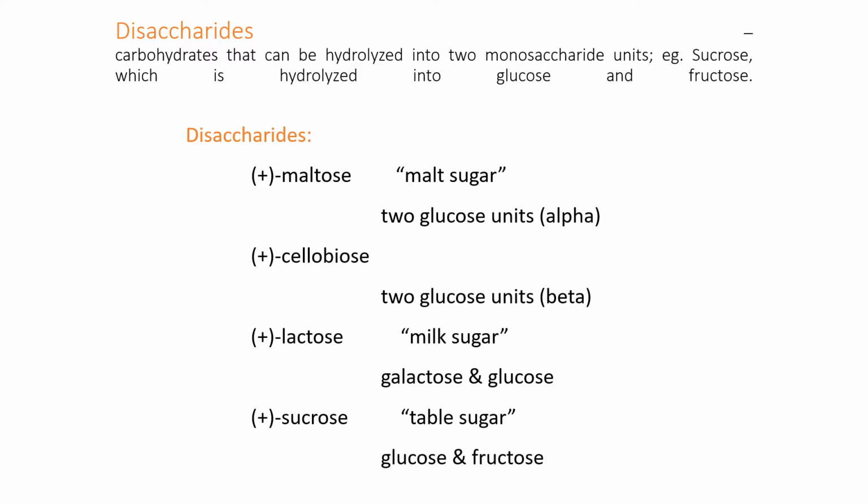So disaccharides can be defined as two monosaccharide units linked by the glycosidic bond, or the compounds which on hydrolysis give two monosaccharide units. Like sucrose is comprised of glucose and fructose. Maltose is made up of two glucose residues, and these two glucose residues are linked by the alpha 1,4 glycosidic bond. Cellulose is again made up of two glucose residues, but here the linkage is a beta 1,4 linkage.